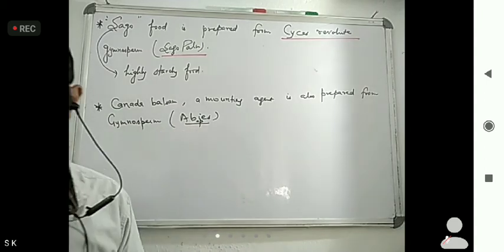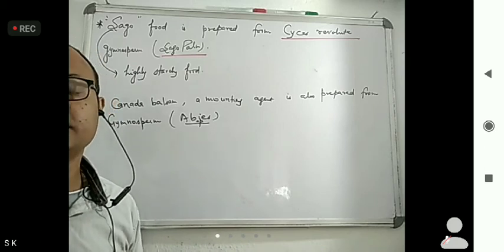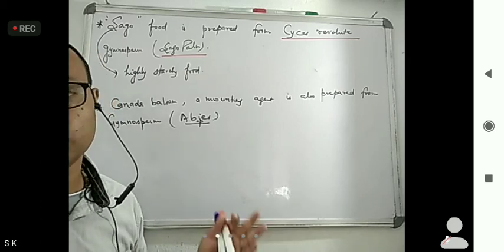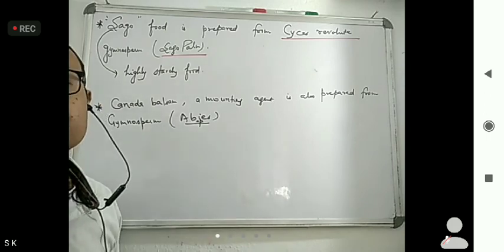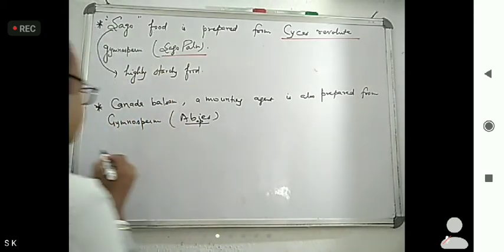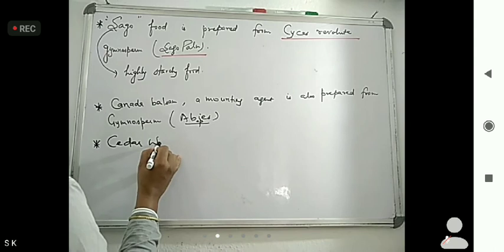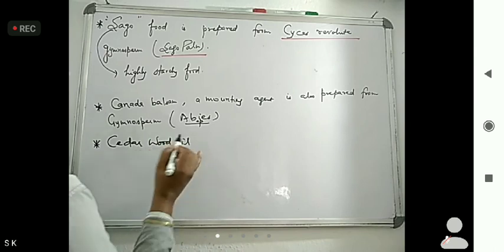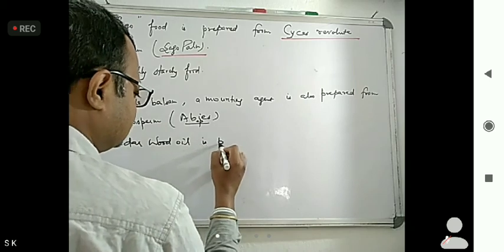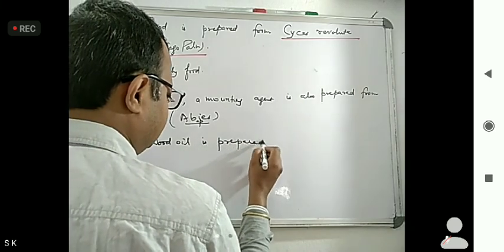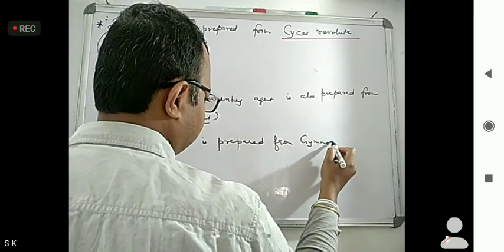Now, cedar wood oil. We already know that cedar wood oil is also prepared from a gymnosperm, and that species name is Juniperus. Cedar wood oil is used mainly in arthritis.